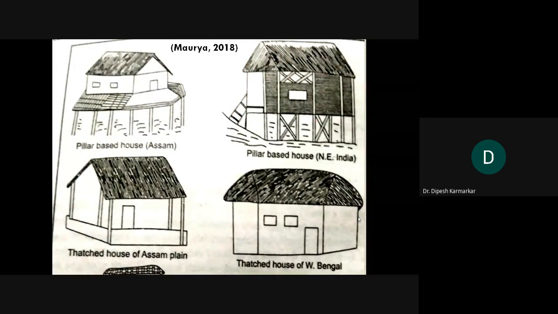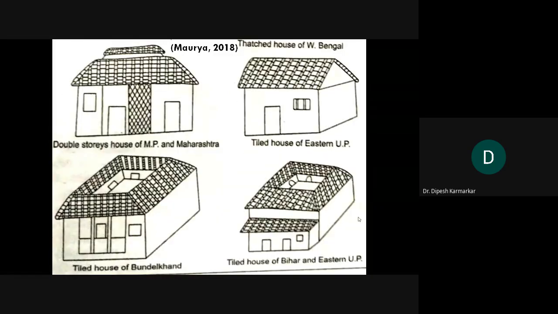Okay, now these are other houses. You can see the double story houses in MP and Maharashtra. Okay, see the roofing, tiled houses in eastern UP, right? Or if you see the houses in the Bundelkhand, then you can see that there is a central courtyard which is open, not roofed, and the rooms are all on 4 sides, with entry from one side.